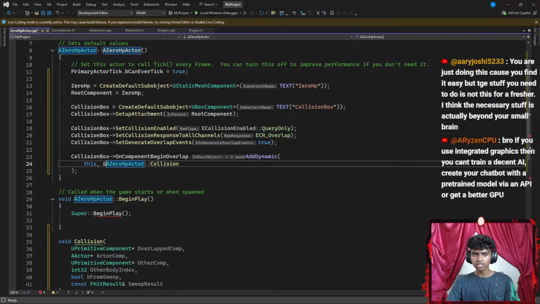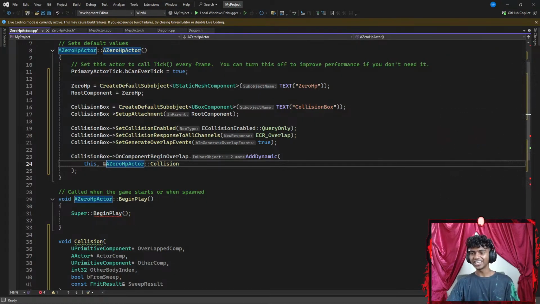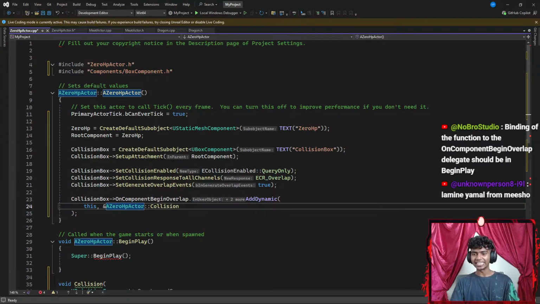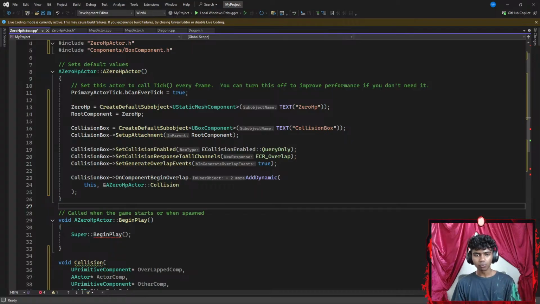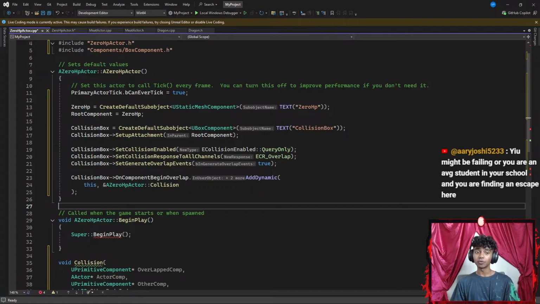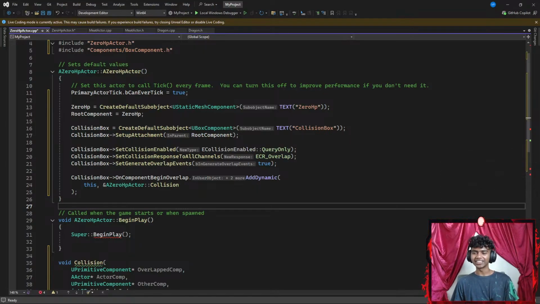Okay, you're just doing this because you find it easy, but the stuff you need to do is not this for a fresher. I think the necessary stuff is actually beyond your small brain. Guys, I feel like this is everything but easy, but the more we do stuff and pretend like it's easy, it becomes easy. If you use an integrated graphics card, then you can create your chatbot with a pre-trained model via an API, or get a better GPU. I was trying to get a better GPU when my series is on. Guys, I think I'm a freshman in college.